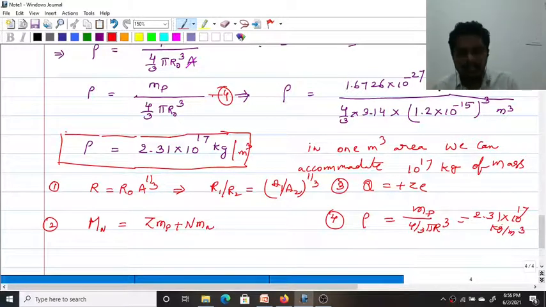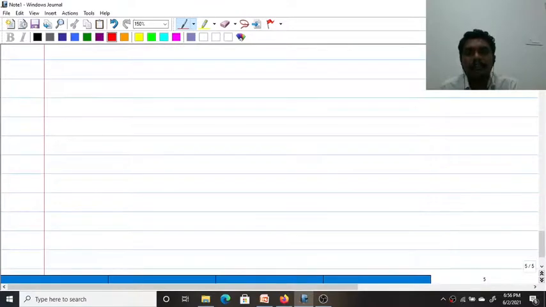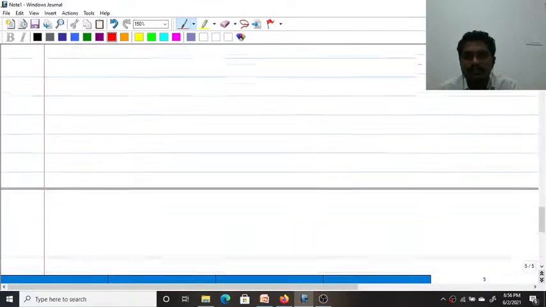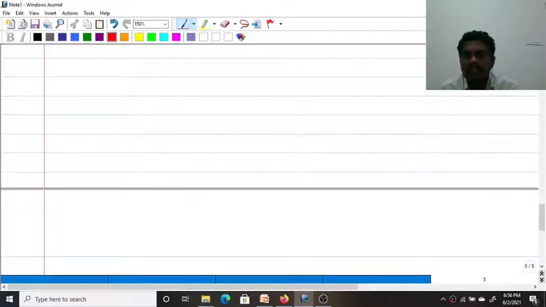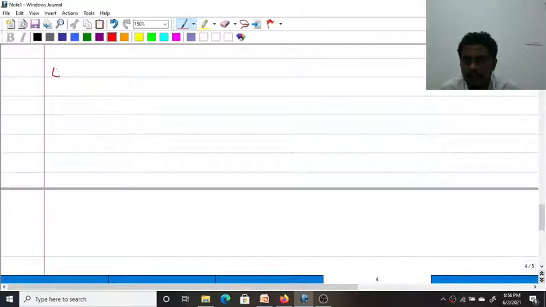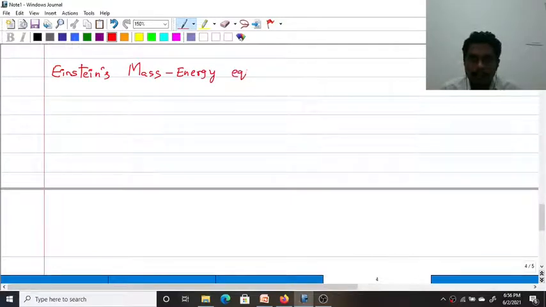This is what we have discussed up to now, and the next topic is the Einstein's mass energy equivalence. Second topic, Einstein's mass energy equivalence.